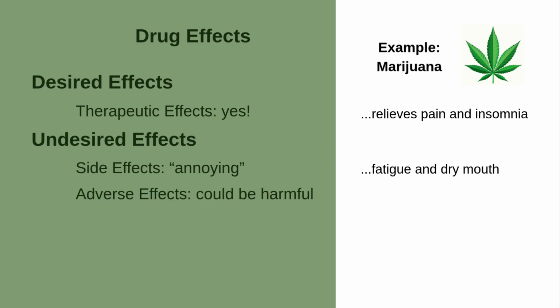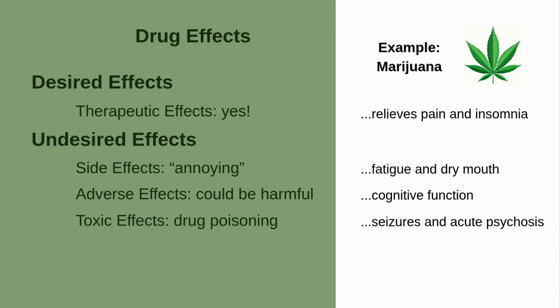Adverse effects could be harmful, like marijuana interfering with cognitive function like memory or perception of time. And toxic effects implies drug poisoning. Marijuana toxicity can lead to seizures and even acute psychosis.